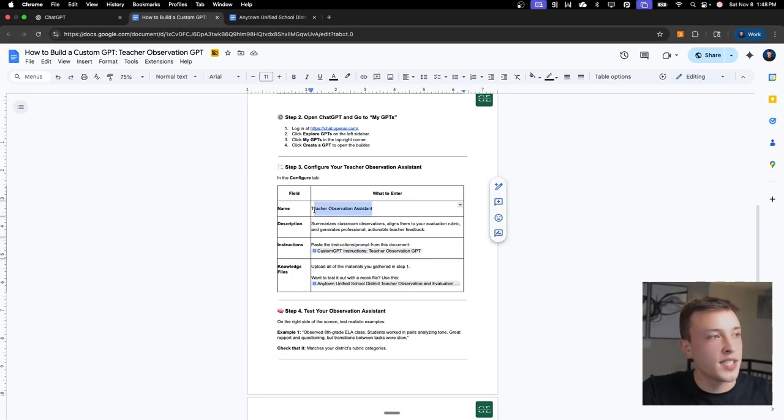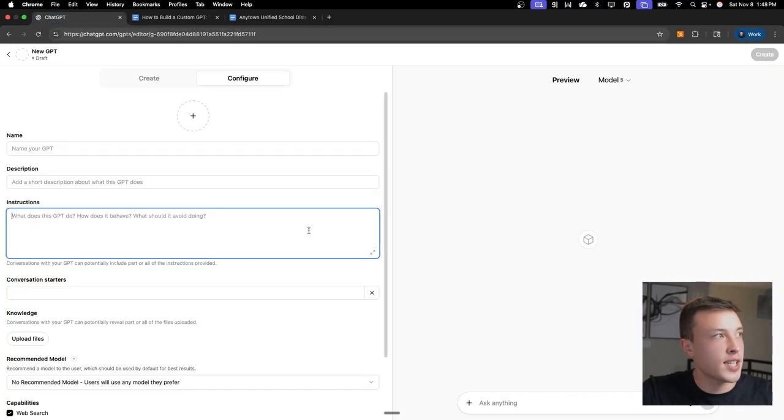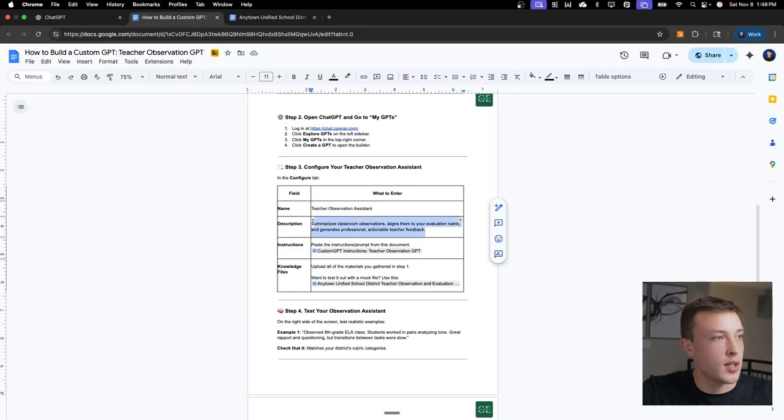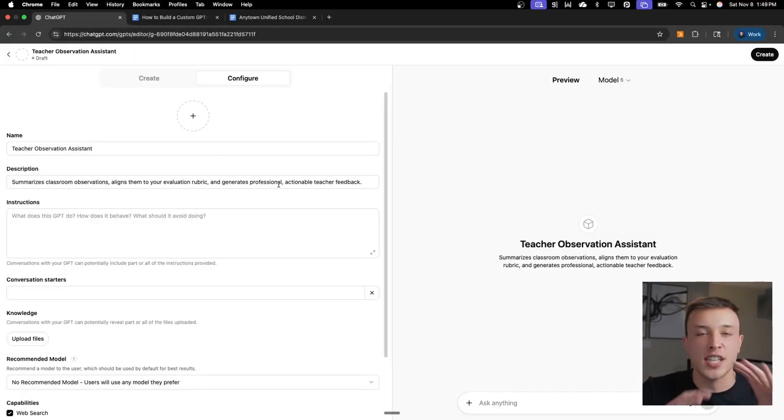I'm just going to use this name, Teacher Observation Assistant. I can just copy it, paste it into the name box here, and then same thing goes for the description. Now the name and description do not change the actual functionality of the tool. On the right side of the screen here, you can see a preview of what this GPT is going to look like. So this just changed the text that we see on the screen. This doesn't change the actual functionality of the tool.